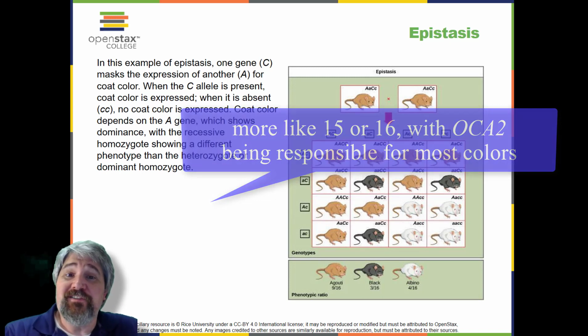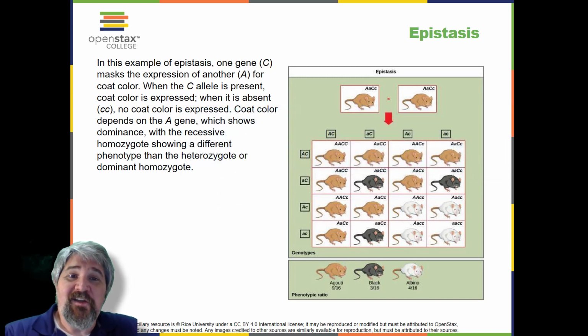Eye color in humans is determined by multiple alleles. There is an eye color calculator at OpenStax to predict the eye color of children from parental eye color.